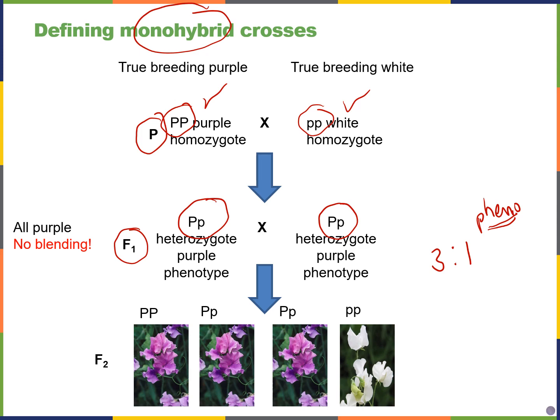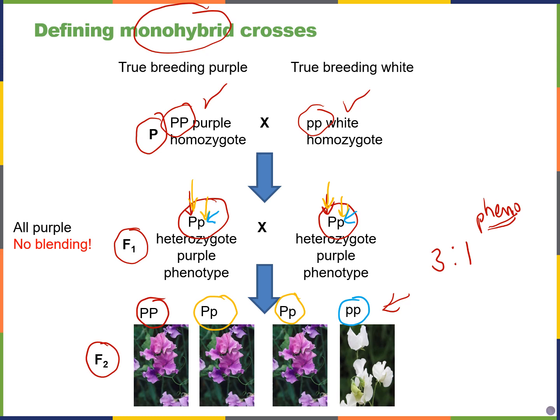And if I look at the genotypes that I actually get, how do I get the genotypes? The offspring, the F2 generation, will have or can get a big P from one parent and the big P from the other parent, and that's how you get the first purple flower. Or they could get a big P from parent 1, but a small p from parent 2. Or they can get a small p from the first parent, but a big P from the second parent. Or finally, they can inherit a small p from both parents.